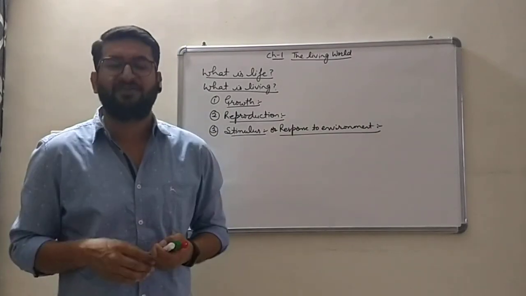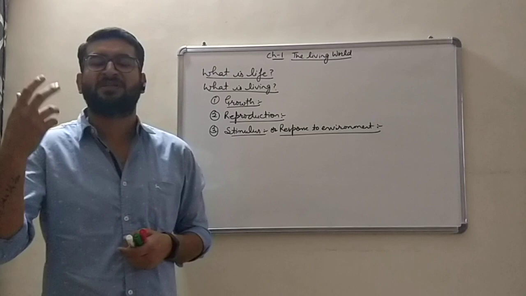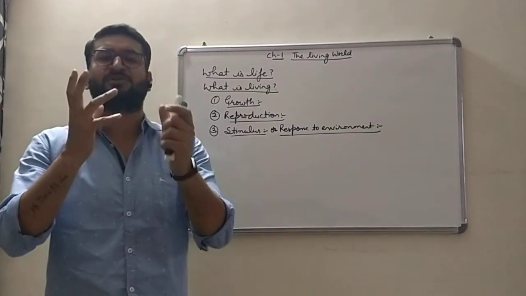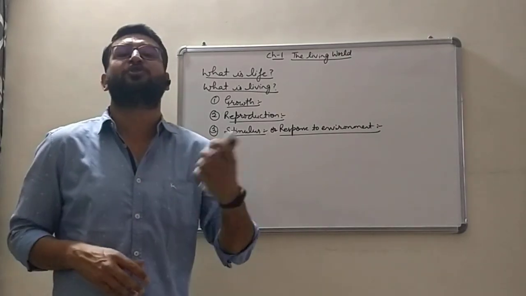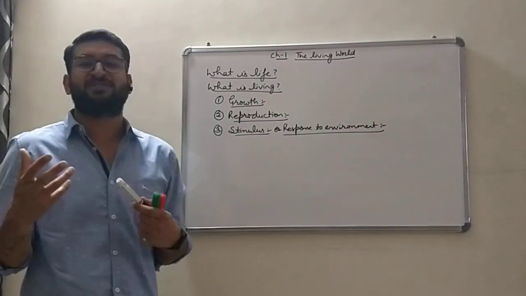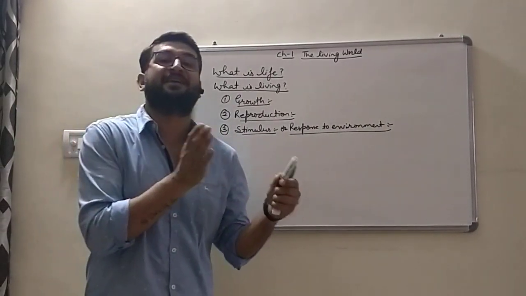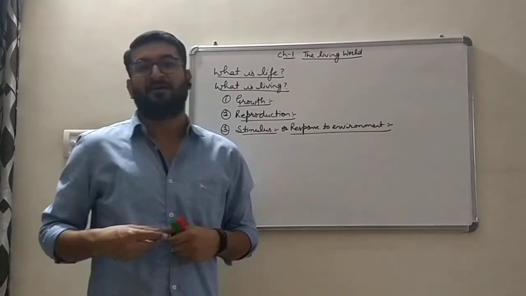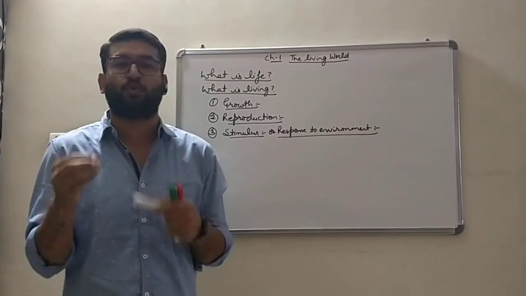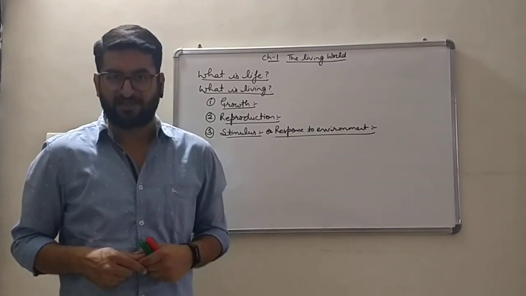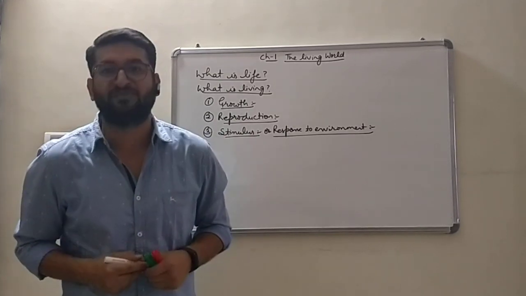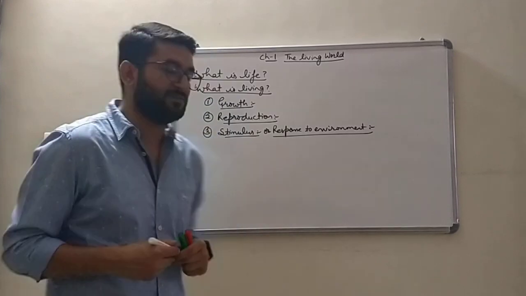Plants also show various movements like hydrotropic movements, geotropic movements. You have discussed those movements in your class 10th. Those are the responses of plant parts to a stimulus. So stimulus, consciousness, is a characteristic which is a defining feature of living organisms. Response to a stimulus is not shown by non-living things. So consciousness is a basic defining property of living organisms which is absent in non-living organisms.